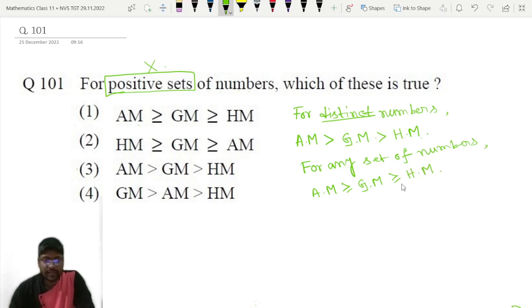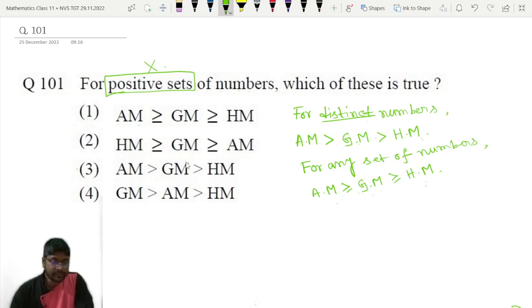The equality sign will hold only if all the numbers are equal. Remember very carefully, if all the numbers are equal, then AM will be equal to GM will be equal to HM. But for any set of numbers, we can write in general AM greater than or equal to GM greater than or equal to HM. And if the numbers are distinct, then we always have AM greater than GM greater than HM.